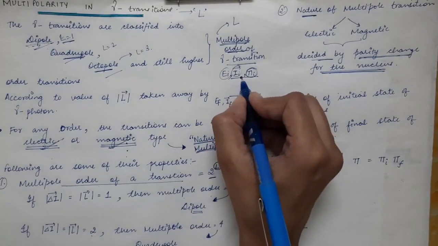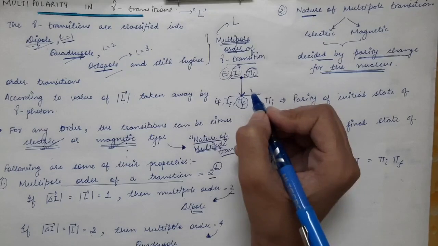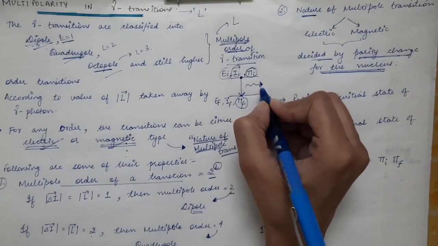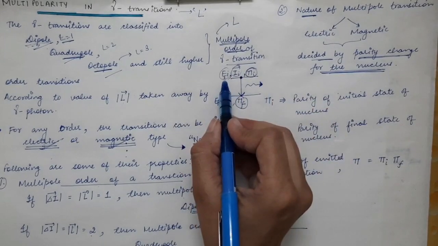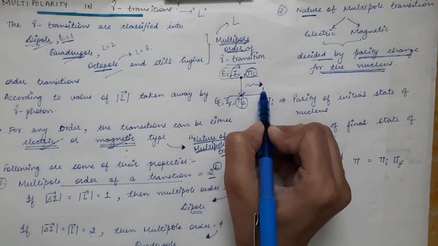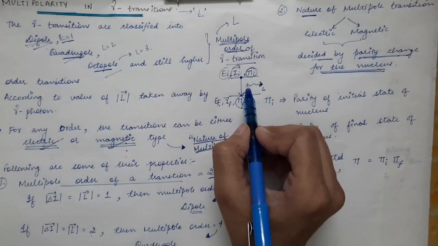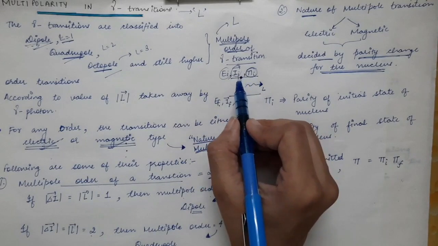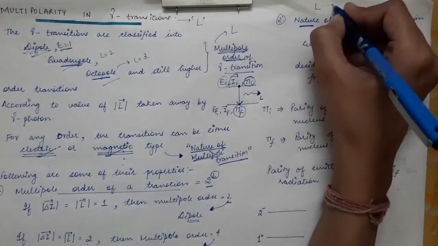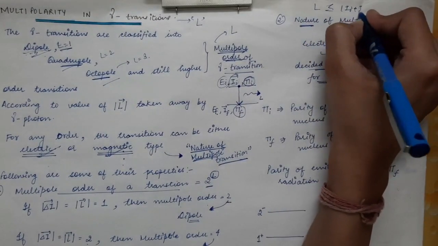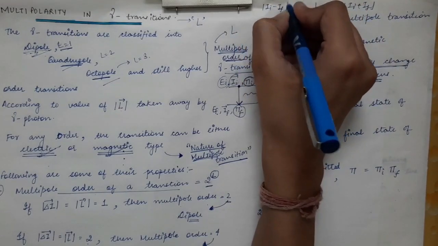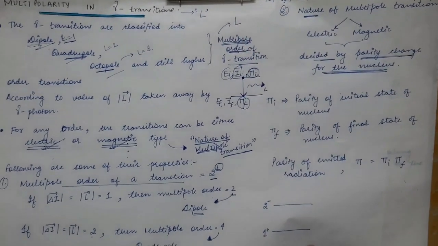Now when the nucleus goes from the excited to the lower state, it will emit a photon. That photon will get energy equal to Ei minus Ef, and it will get angular momentum L, whose values will be given by the formula that we had written on the previous page: L will lie between Ii plus If and Ii minus If. So this is how capital L is decided.